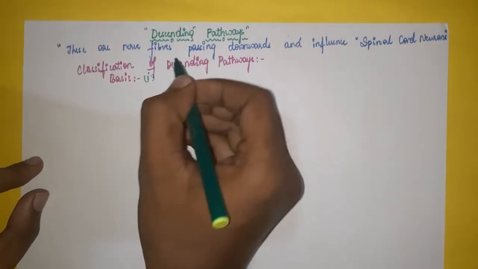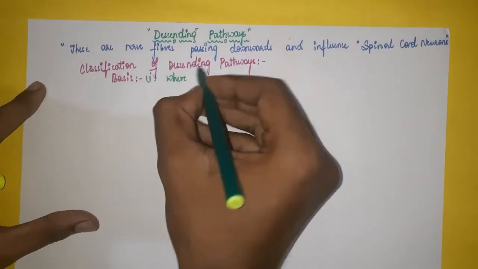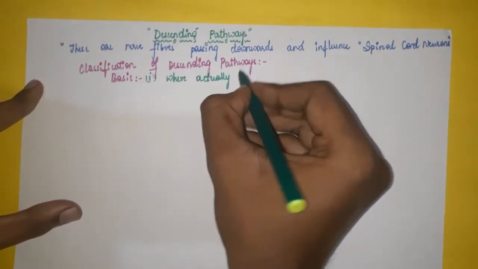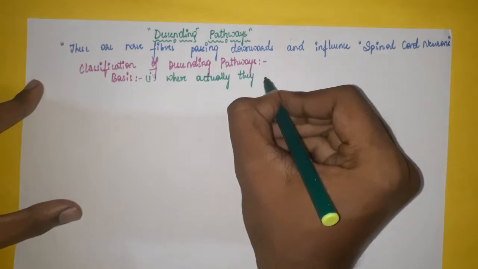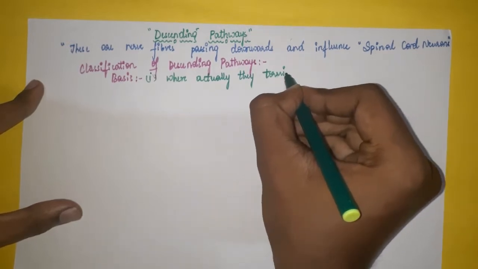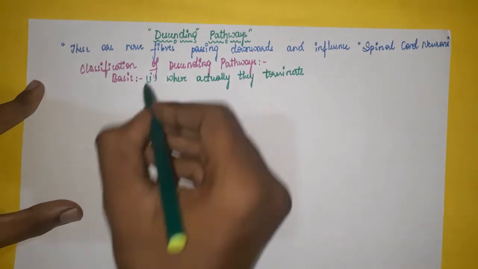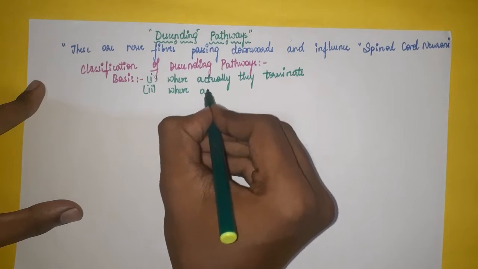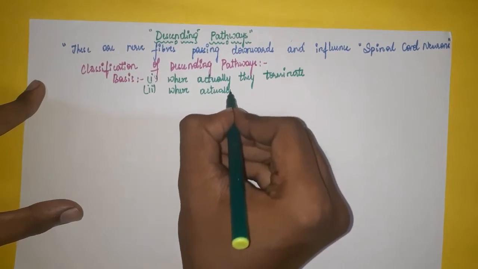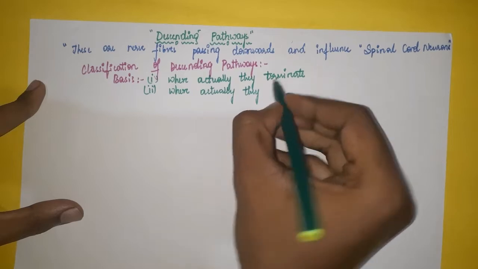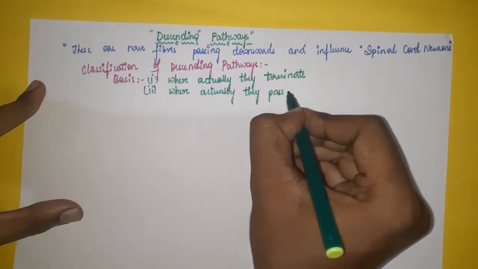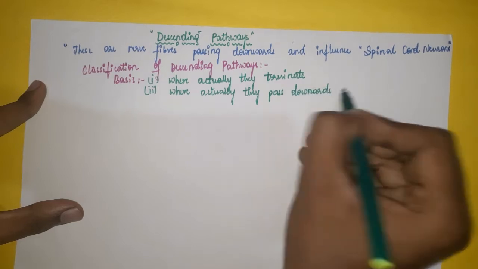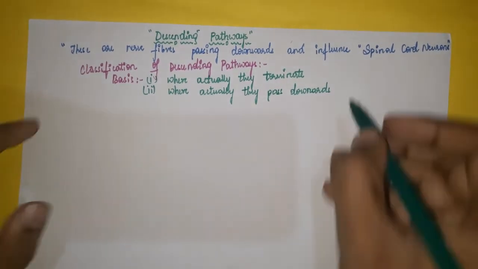Number one, where they terminate in the spinal cord, and second point, where they pass downwards in the spinal cord.